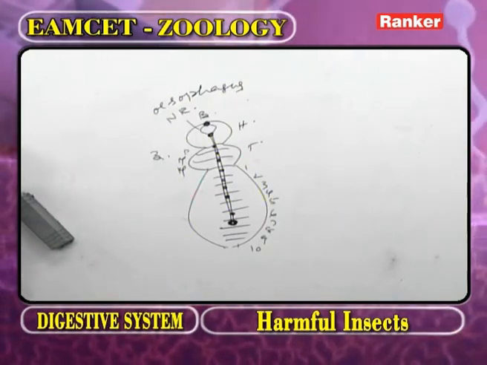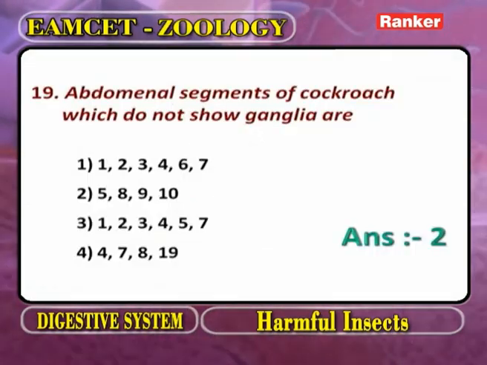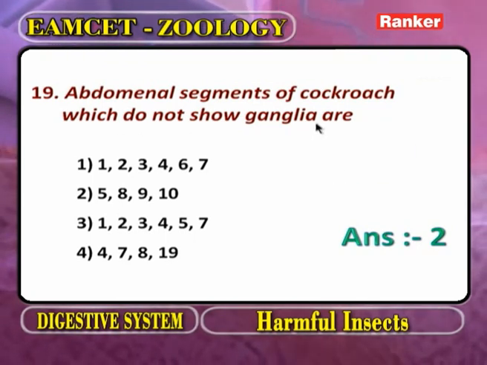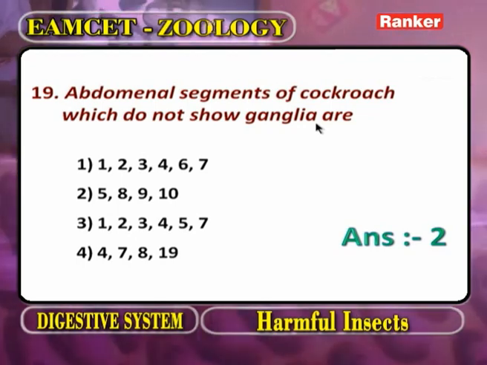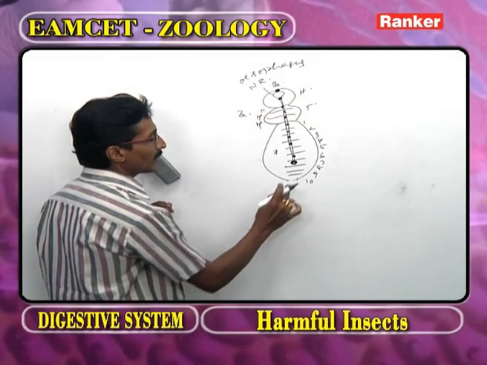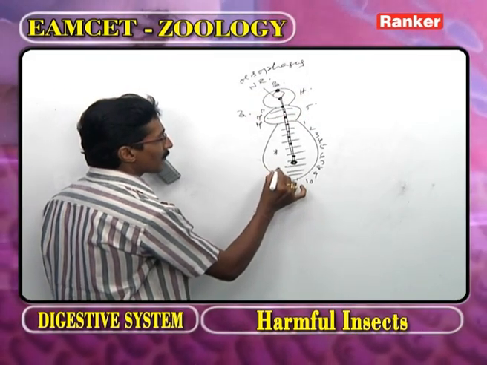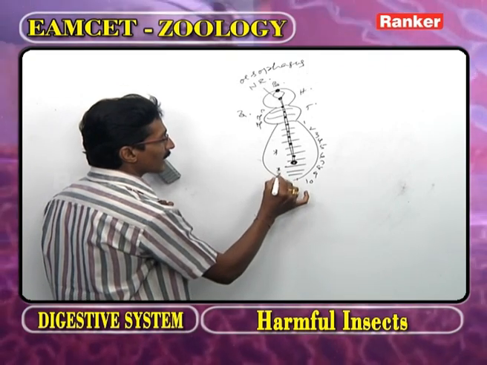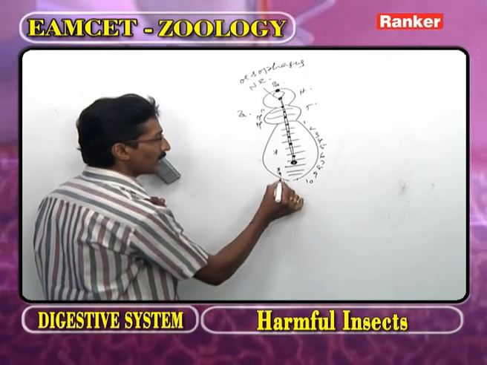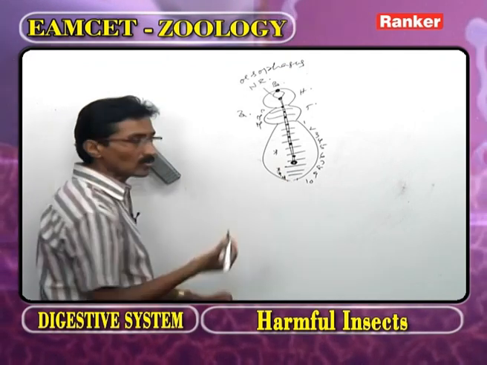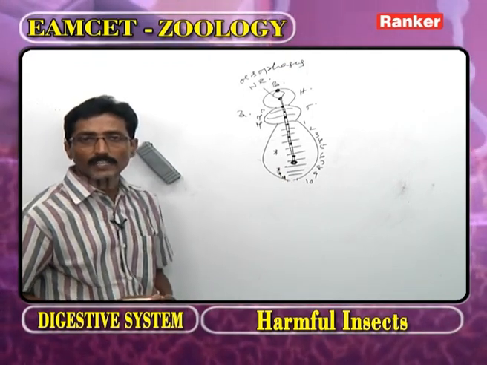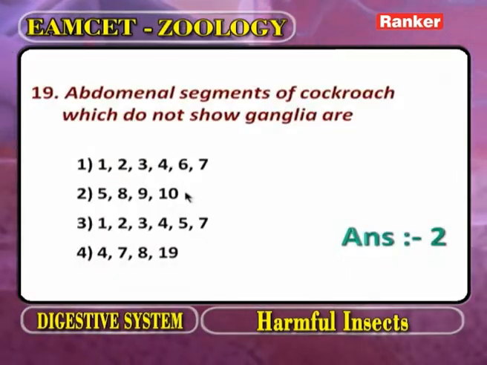Now here what is the question? The abdominal segments of cockroach which do not show ganglia. Now in the 5th abdominal segment, no ganglia. In the 8th abdominal segment, no ganglia. In the 9th abdominal segment, no ganglia. In the 10th abdominal segment, no ganglia. Now the answer is 5th, 8th, 9th, 10th abdominal segments. Now we move to the next question.